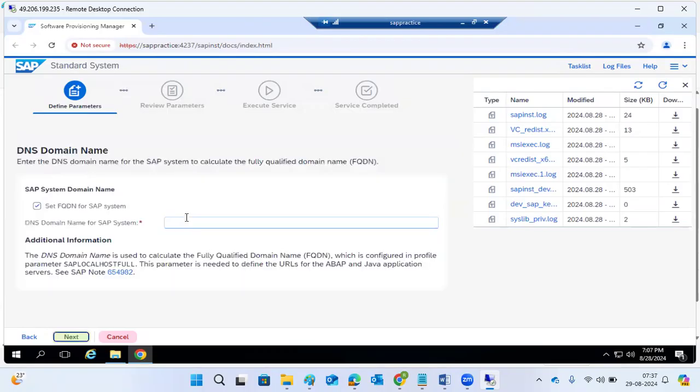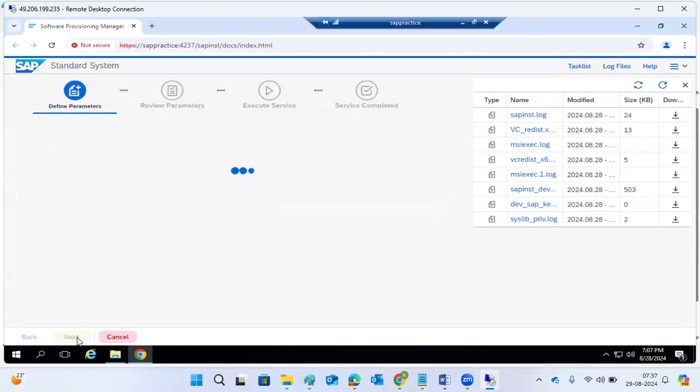Next is the FQDN, fully qualified domain name. We don't have any domain name, so just uncheck that option. We don't need to provide a domain name. A domain name means www.google.com, facebook.com, linkedin.com, or mycompany.com. That is called the FQDN. Since we don't have any domain name, just uncheck and click on the next button.